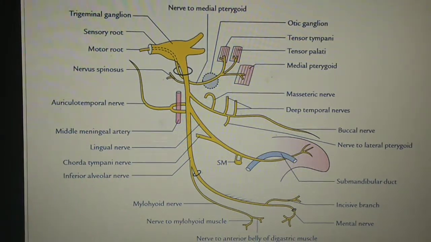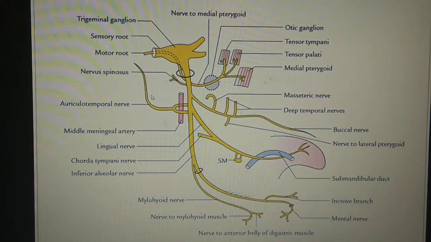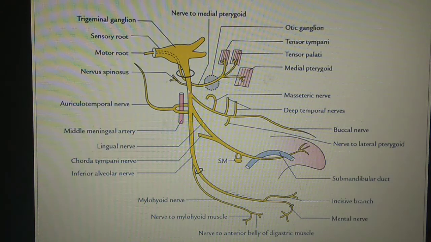Now we will discuss the mandibular nerve. So the mandibular nerve, which is the third division of the trigeminal nerve, you can see this is the mandibular nerve. It emerges out from the foramen ovale. You can see this is the foramen ovale. The mandibular nerve emerges out from the foramen ovale and goes into the infratemporal fossa.